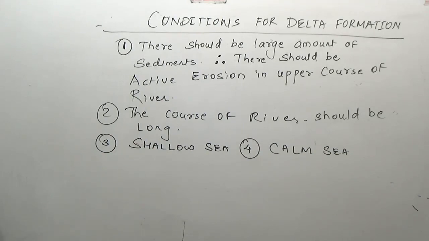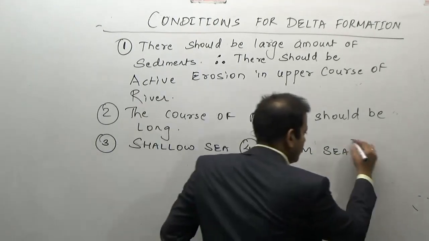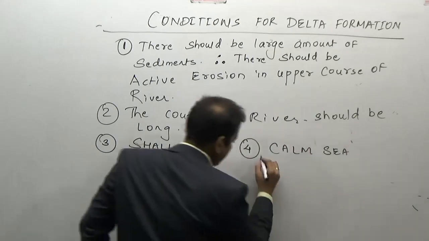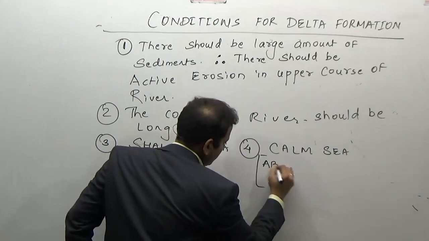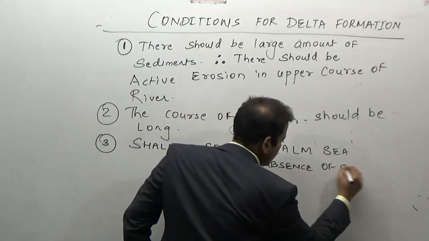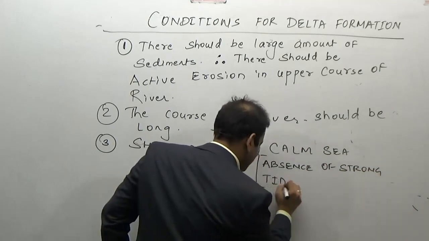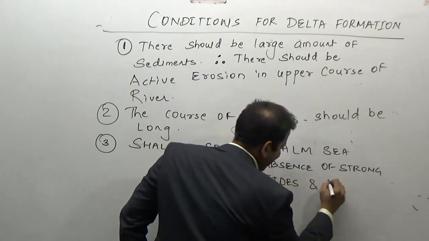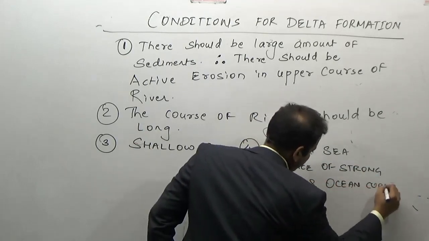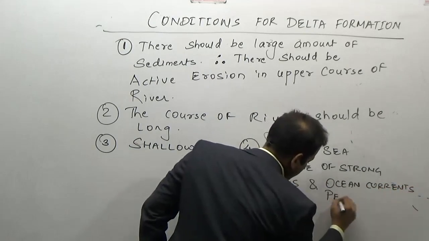Calm sea means there should not be strong currents at right angles. Calm sea means the absence of strong tides and ocean currents perpendicular to the coastline.